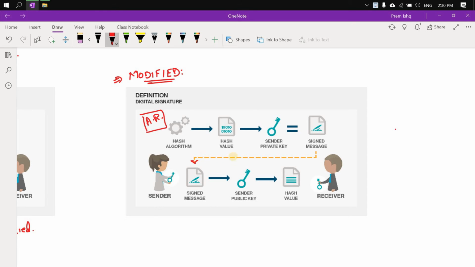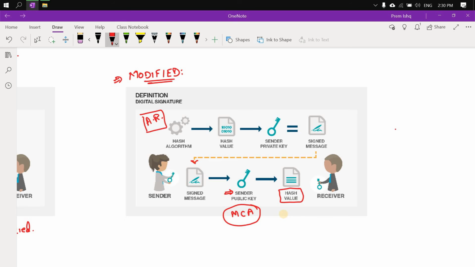Now during this communication flow, or even after receiving this document, someone has modified the contents of your audit report. They might have changed the turnover or something. Now MCA, as a third party, when it verifies your digitally signed document, takes your public key. Remember, a public key can be communicated to anyone, so everyone will have a copy of your public key. With this public key, they will decrypt your signed message, and by decrypting they will arrive at the hash value.